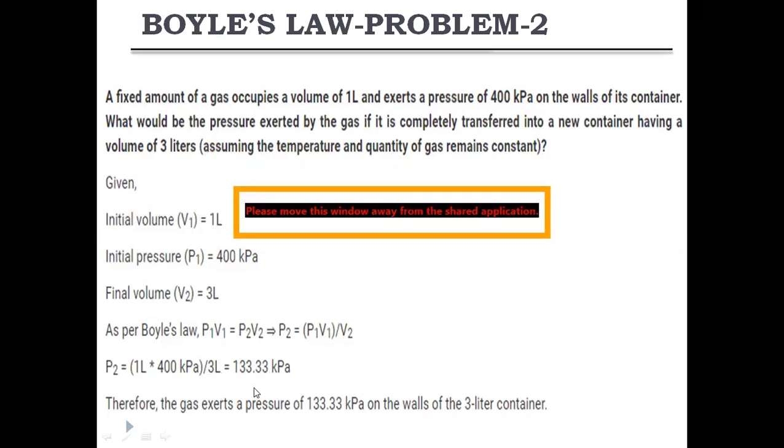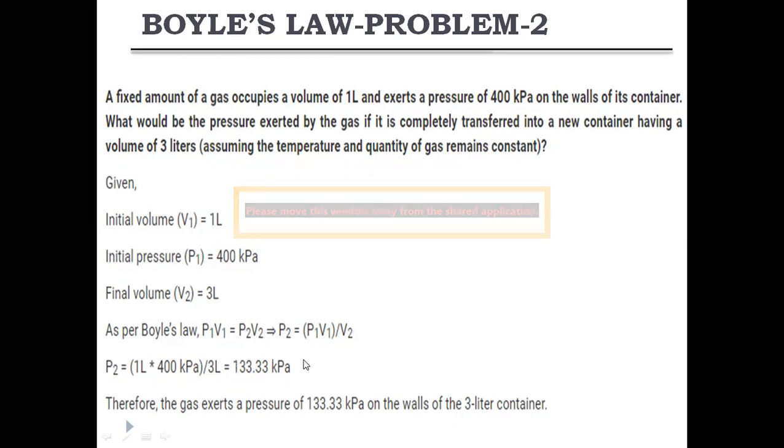If we calculate this, we will get 133.33 kilopascals. Since the initial pressure is given in kilopascals, I have written the final pressure also in kilopascals. So this is the final pressure of the gas when we shift it from the 1 liter container to the 3 liter container.